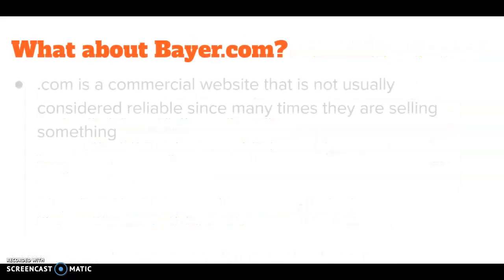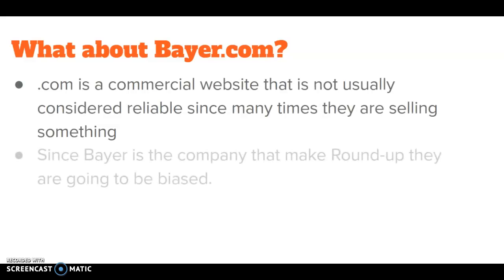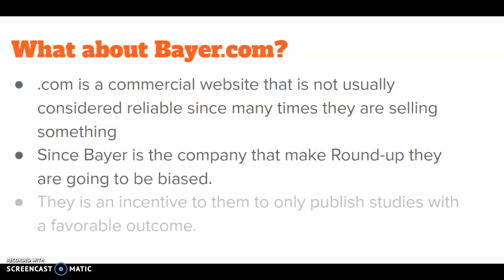But what about Bayer.com? They seem reliable. But .com is a commercial website that's not usually considered a reliable source since they're usually trying to sell you something. And since Bayer is the company that makes Roundup, they're going to be biased. They have an incentive to only publish the studies that show them a favorable outcome.